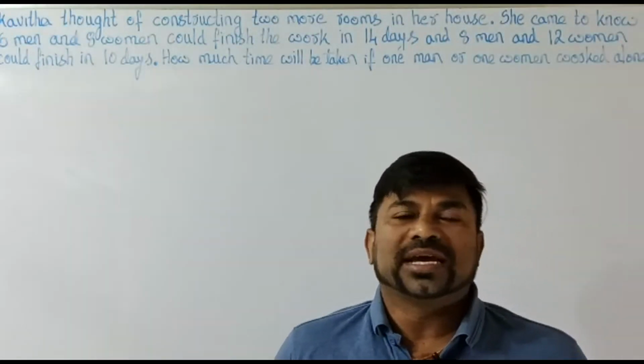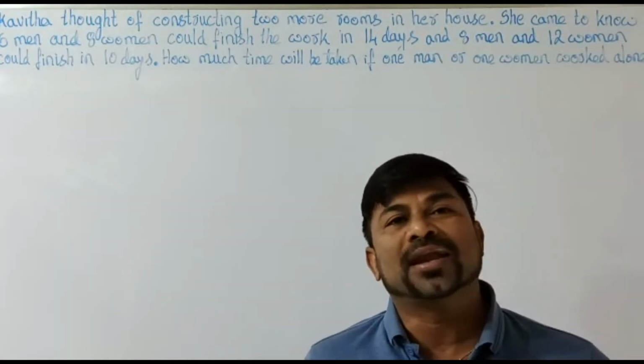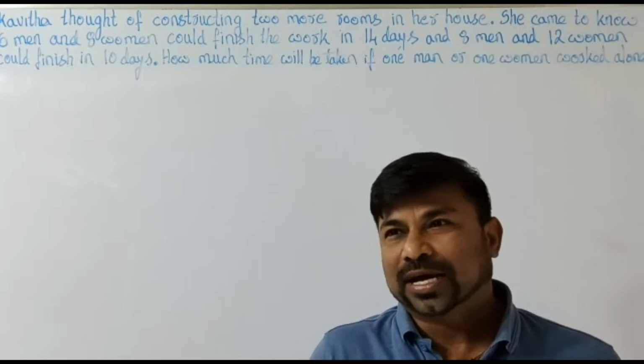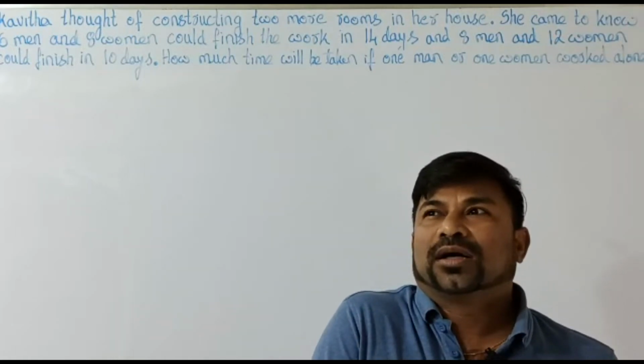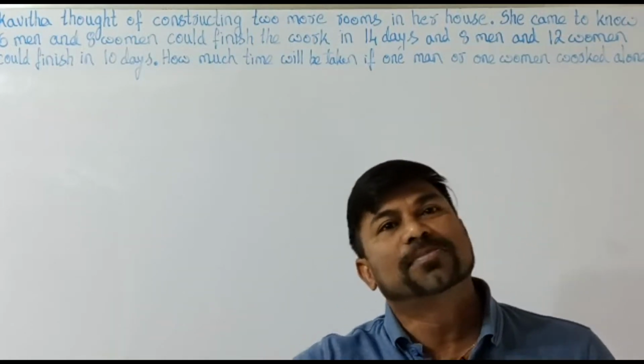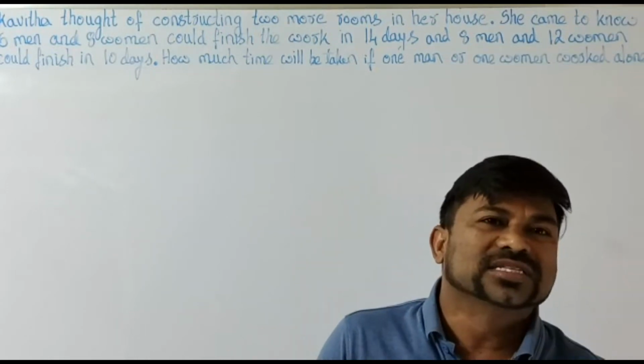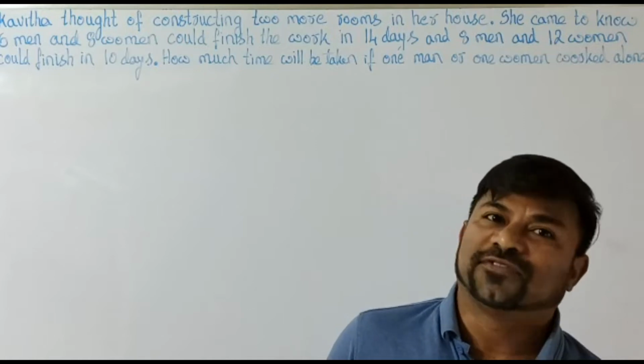In construction work, both men and women work together. One more thing you have to remember: the working capacity of men in civil work will be different from the working capacity of women.